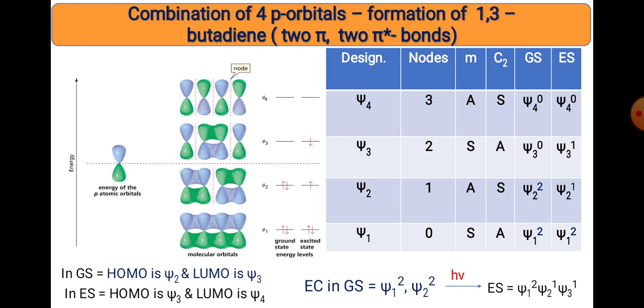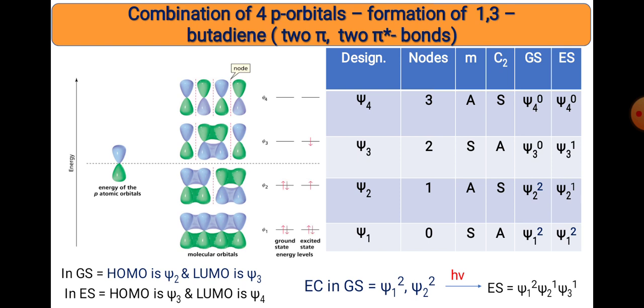So before starting frontier molecular orbital theory, you must draw the molecular orbitals of all polyenes, starting from ethylene, then butadiene, then hexatriene, etc. Because this theory is totally based on the LCAO approximation, we must know the molecular orbitals, their designation, their nodes, etc.